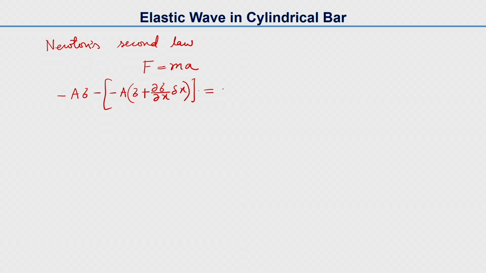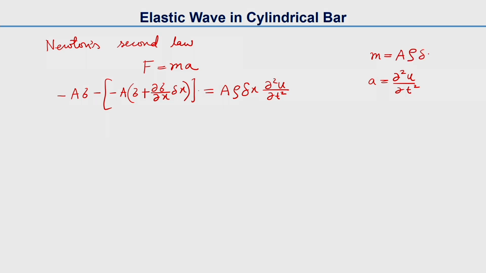This equals rho A delta x times the second partial of u with respect to t, which is the acceleration. The mass equals cross sectional area A multiplied by delta x, the thickness of the element, and mass density rho.